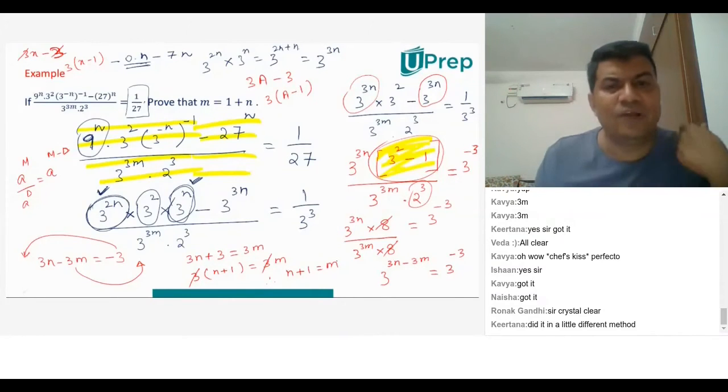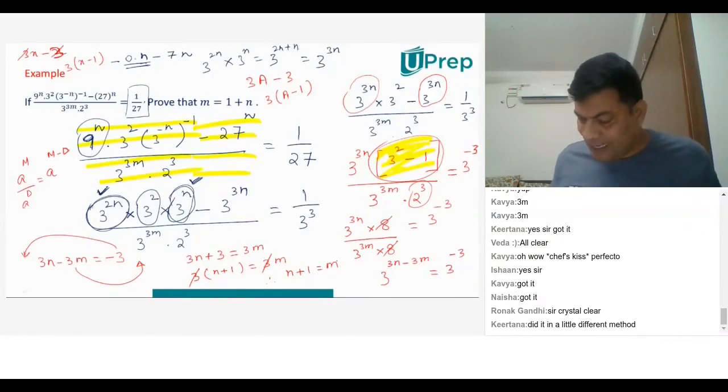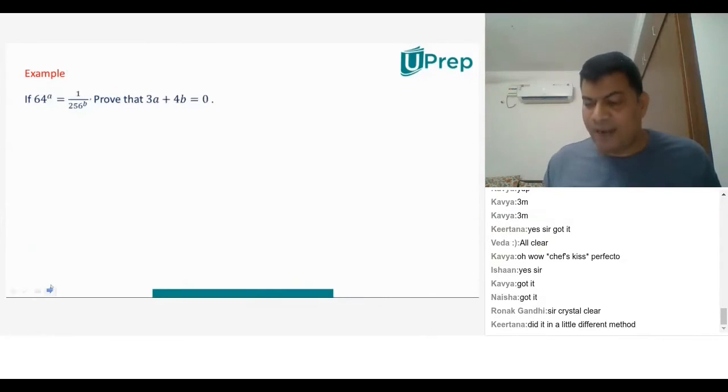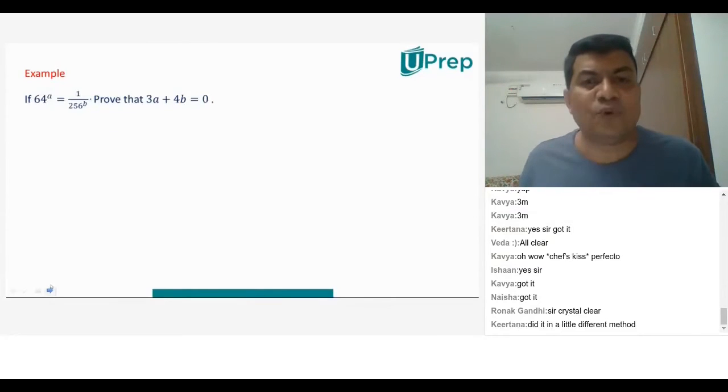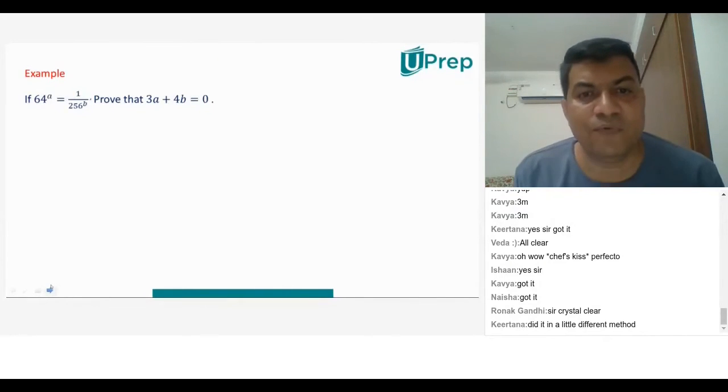You can write it. Meanwhile, we'll go to the next problem. Kirtana, you can explain that. Let's get on. Come on. Now, I expect everyone to prove this. Come on, solve this. Everyone, I want everyone to do this. 64 to the power of A is equal to 1 by 256 to the power of B.